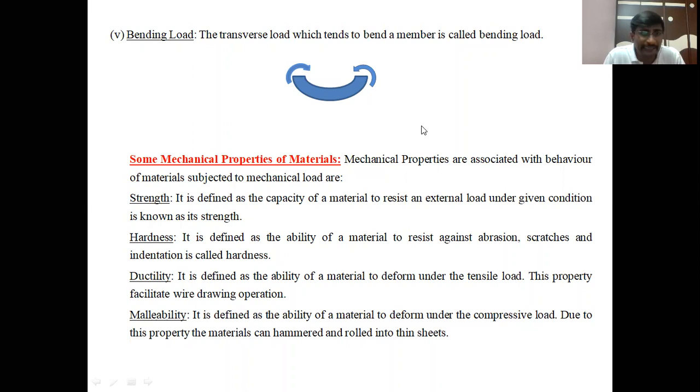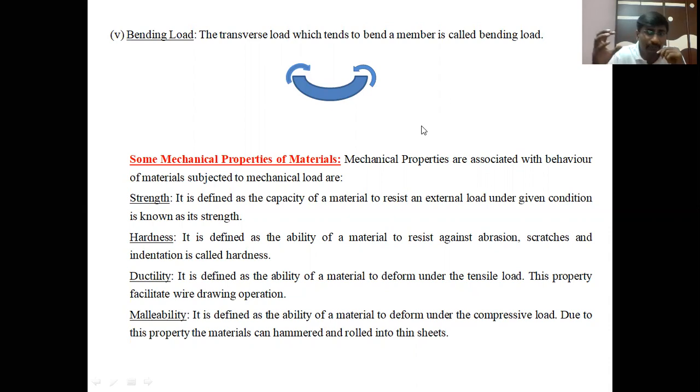So the first property is strength. It is defined as the capacity of a material to resist an external load under given conditions. Indirectly, it is the ability of the material to resist an external load.